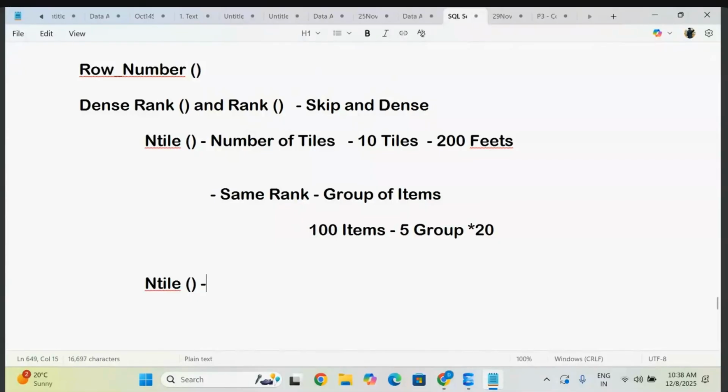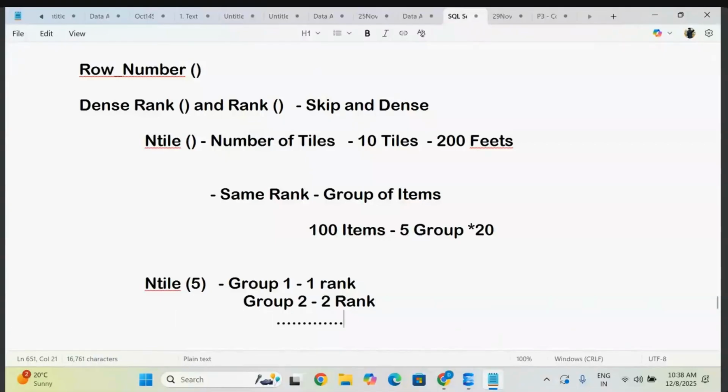In this ntile, observe. For example, I am giving here that I want 5 groups. So this is the scenario. 100 items are there, but I want to make them 5 groups and provide the rank. So these 5 groups, observe here. For example, the first group, they are giving you first rank. And the second group, observe here, one more group that is there. This is the second group. They are giving you second rank. And the third group, like this, they are going to give you.